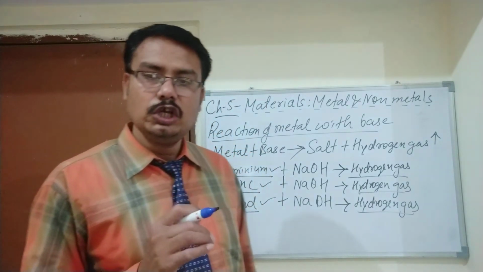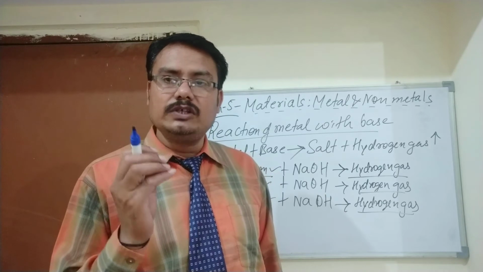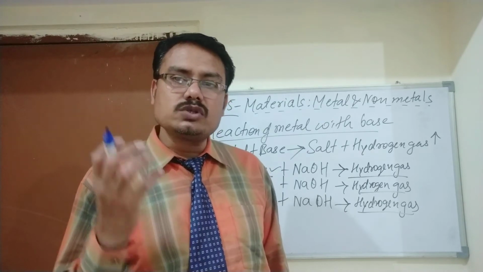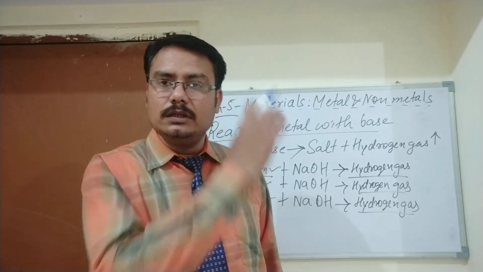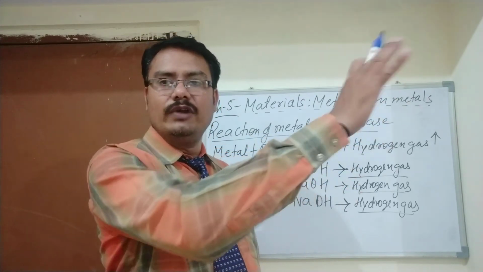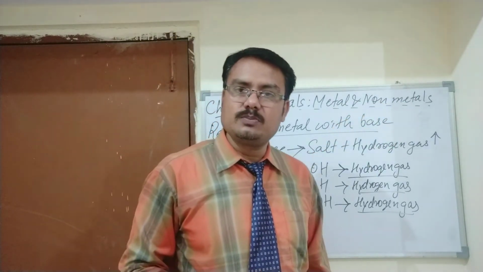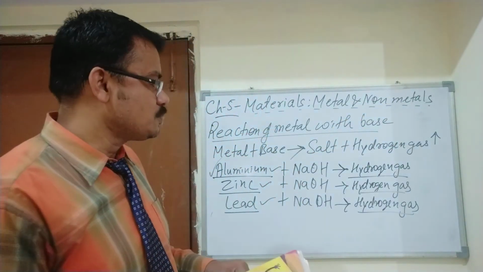Those highly reactive metals break the low reactive metals and remove them, displace them. So this is called a displacement reaction. Let's explain it further.